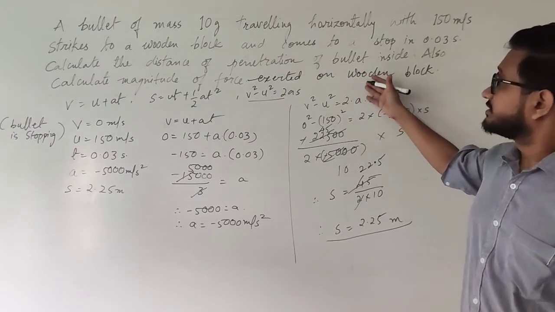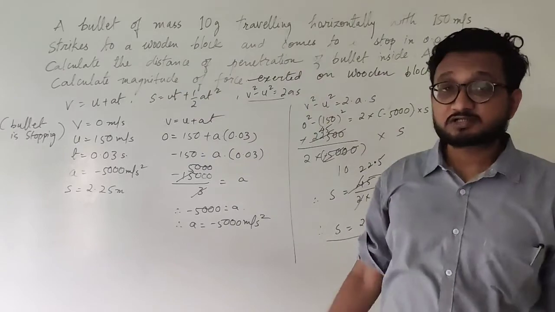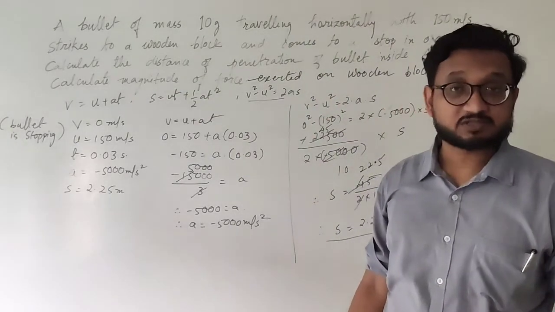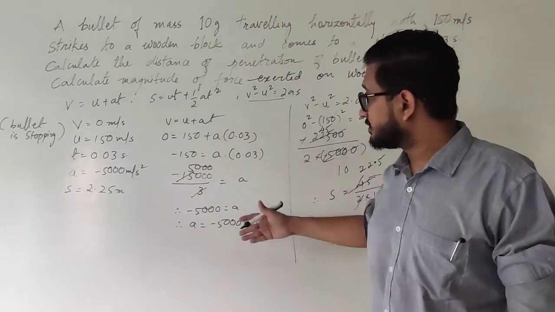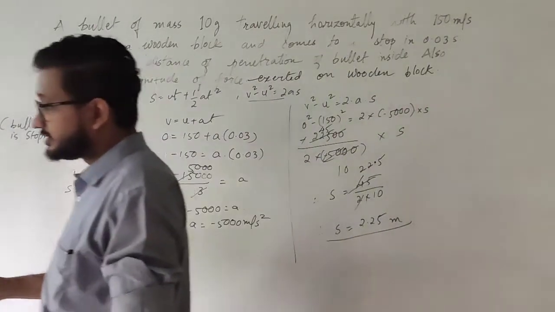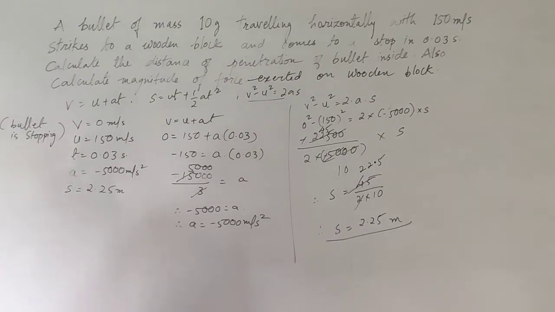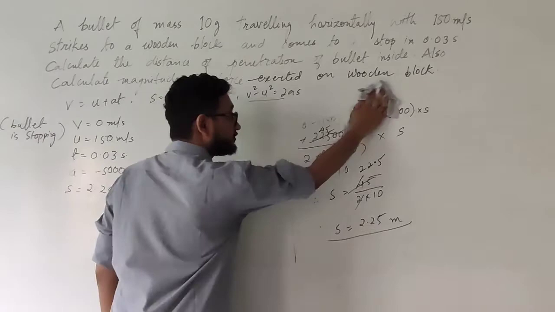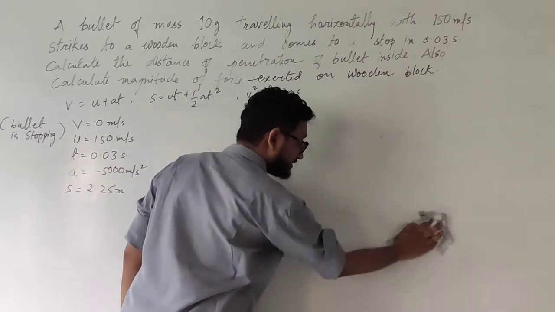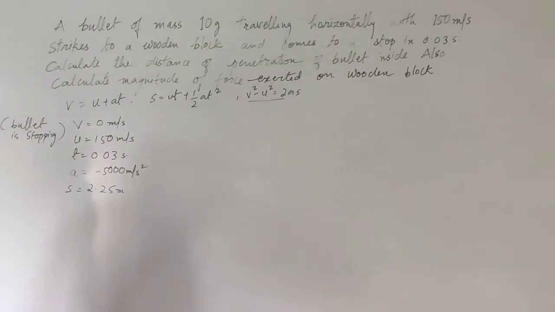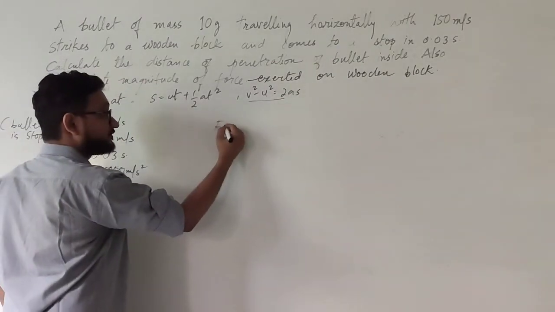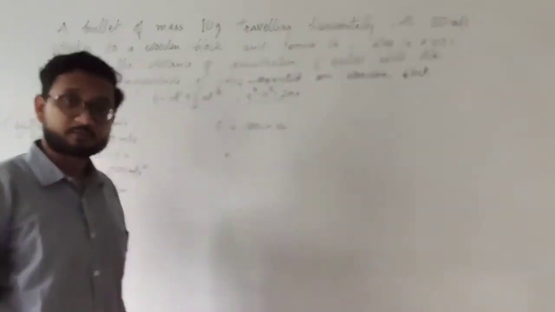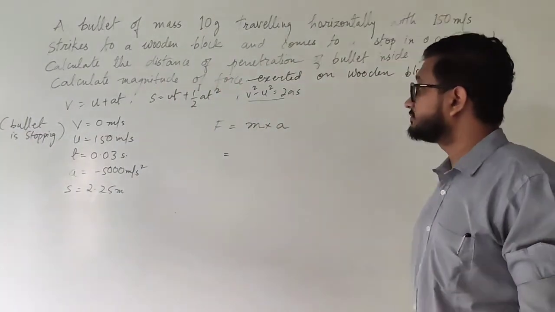Okay, now the next part. The next part is to calculate the magnitude of force. So what will be the force on the wooden block? You need to calculate the force as well. So for this we don't need all of this. You will see why, because the formula for finding the force is mass into acceleration. We need to find the force, that is mass into acceleration. So simple, F is equal to m into a. Okay? F is equal to m into a.